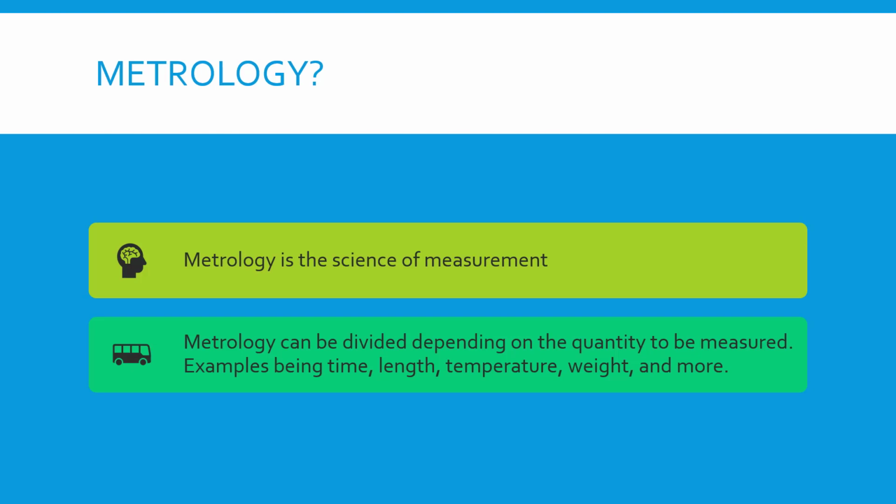Length, for example, could be divided up into inches, feet, millimeters, centimeters, meters, miles. Temperature can be divided up into degrees Fahrenheit, degrees Celsius. Weight may be divided into ounces, pounds, kilograms, and more.